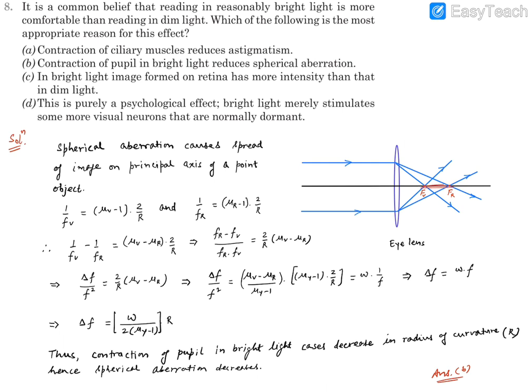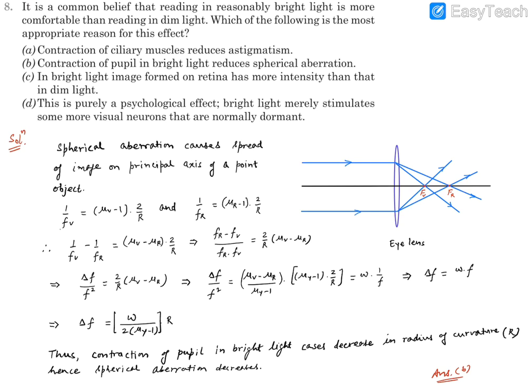Now this spherical aberration can be reduced. If it is reduced, that means all the images are forming at the same point. That means it's easier to read, more comfortable, right? So how can we reduce it? Spherical aberration causes the spread of the image on the principal axis if we consider a point object.